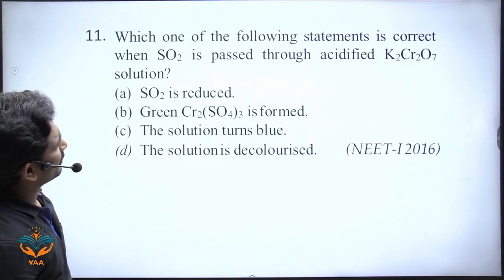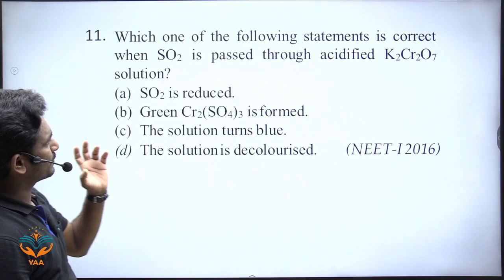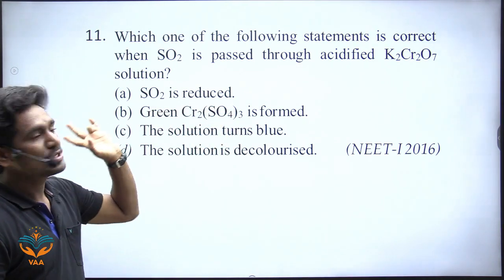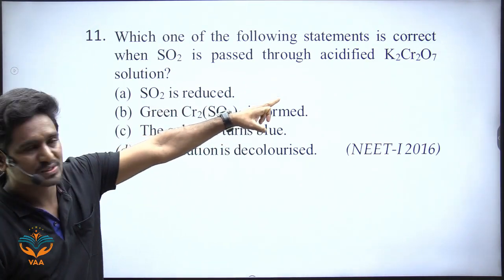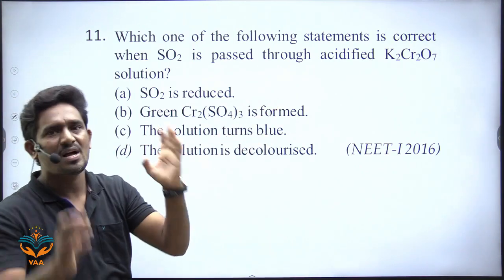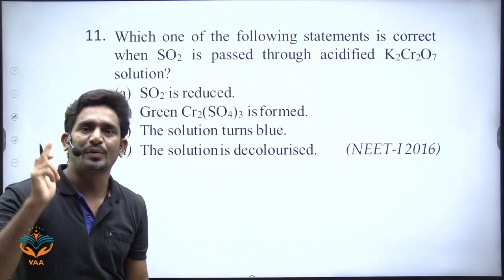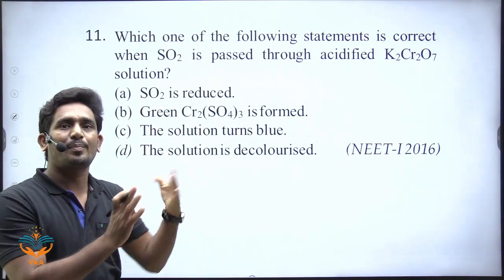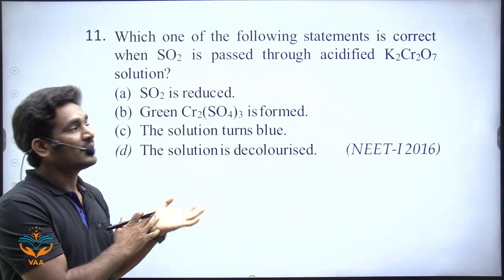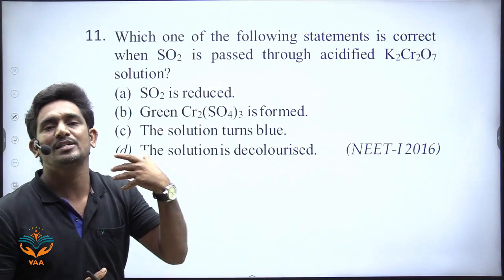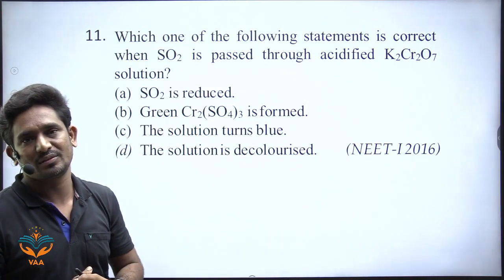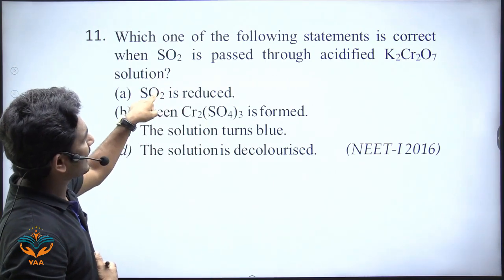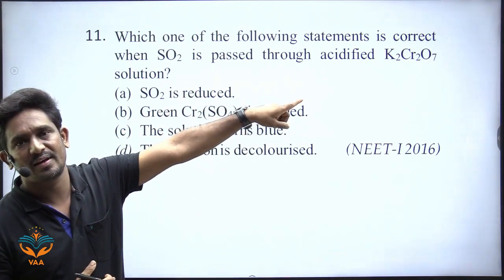Which one of the following statements is correct when SO2 is passed through acidified K2Cr2O7 solution? So here again, K2Cr2O7 is a strong oxidizing agent that reacts with SO2 because SO2 is a reducing agent. Already we have seen in the previous question that SO2 reacts with acidified KMnO4 solution and that becomes colorless. But here SO2 reacts with K2Cr2O7, okay?